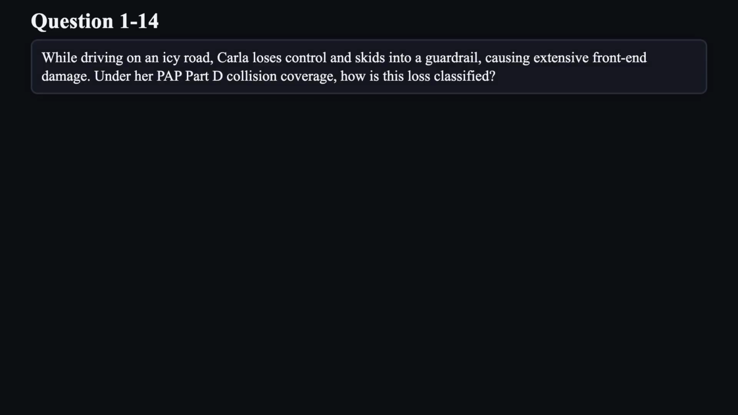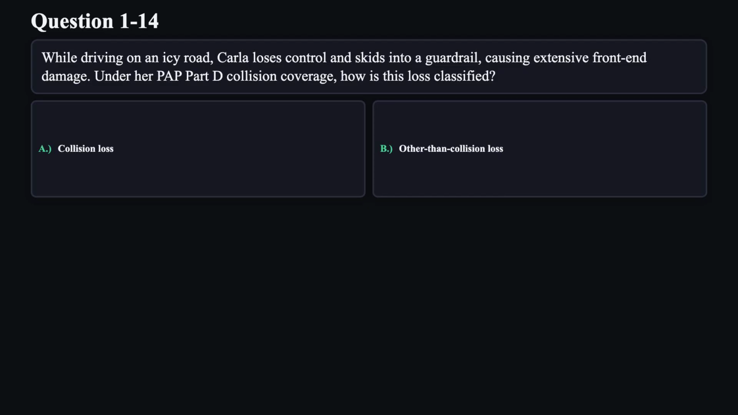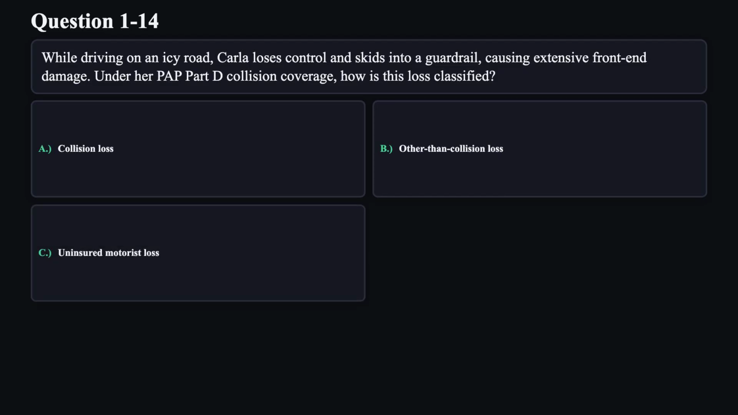Question 14. While driving on an icy road, Carla loses control and skids into a guardrail, causing extensive front-end damage. Under her PAP Part D collision coverage, how is this loss classified? A. Collision loss. B. Other than collision loss. C. Uninsured motorist loss. D. Liability loss.